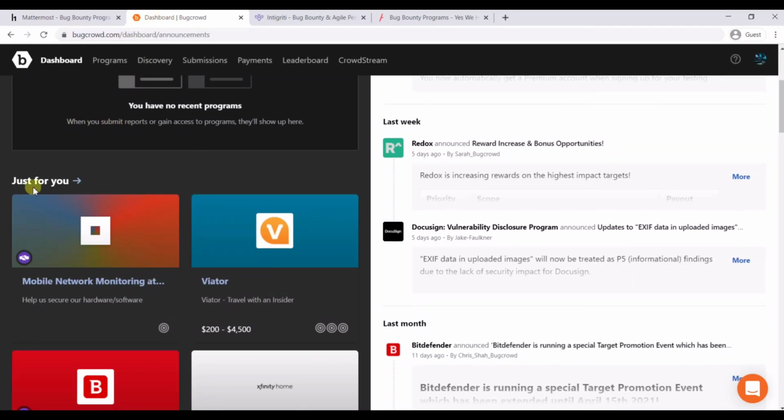Here you can see I'm in the dashboard, where you can see information related to the latest announcements and the conversation that happened between you and the Bugcrowd team.